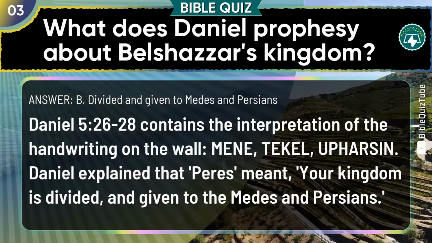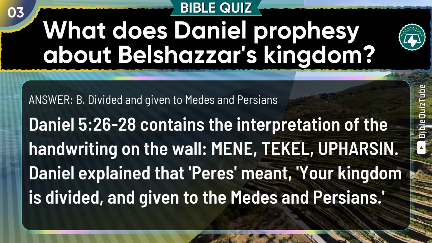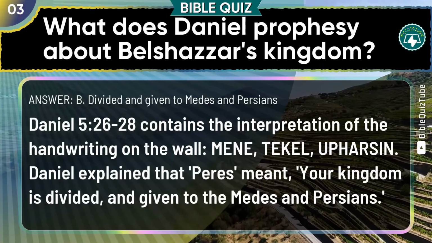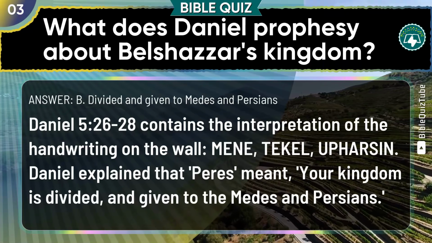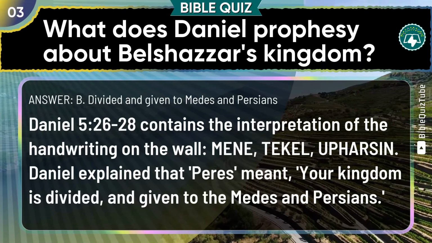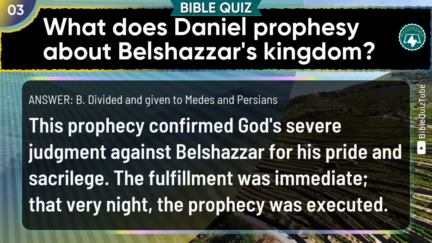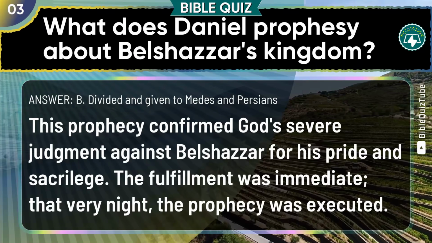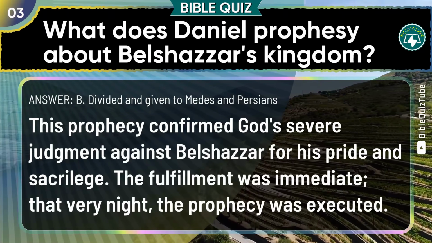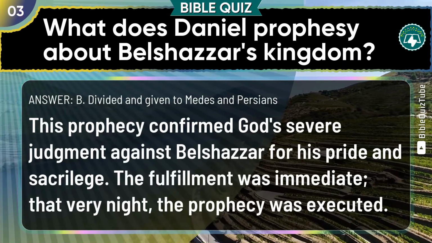The explanation. Daniel chapter 5 verses 26 to 28 contains the interpretation of the handwriting on the wall. Mene, Tekel, Parsin. Daniel explained that Peres meant, your kingdom is divided and given to the Medes and Persians. This prophecy confirmed God's severe judgment against Belshazzar for his pride and sacrilege. The fulfillment was immediate. That very night the prophecy was executed.